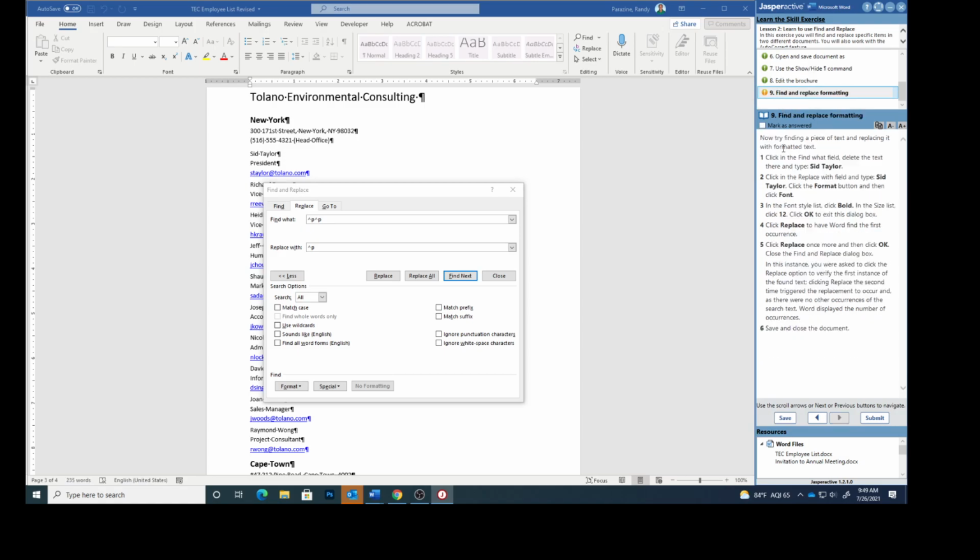Step 9. Now try finding a piece of text and replacing it with formatted text. Click in the Find What field. Delete the text that's there and type Sid Taylor. Click in the Replace With field and type Sid Taylor.